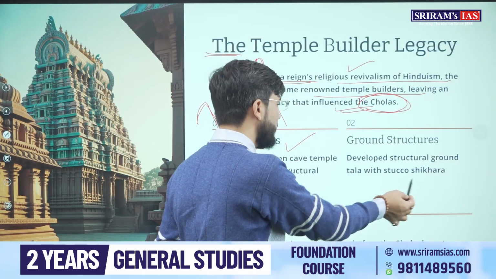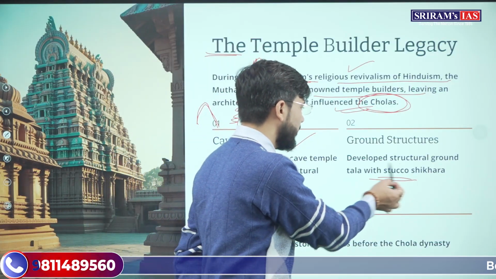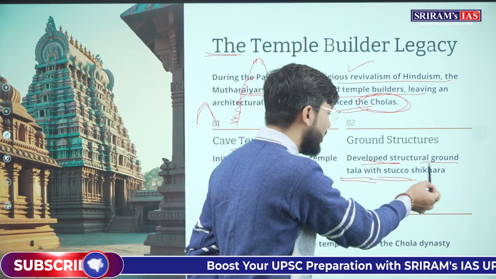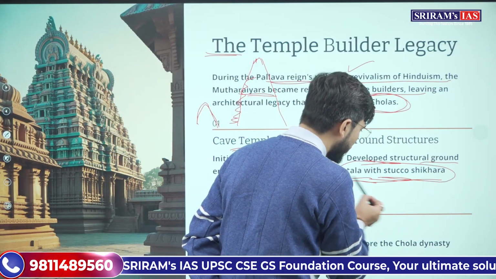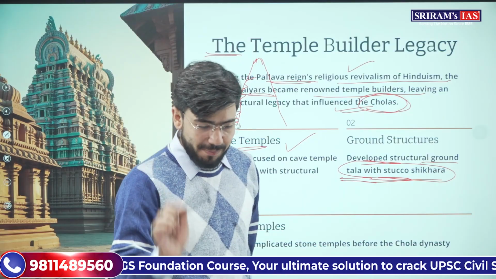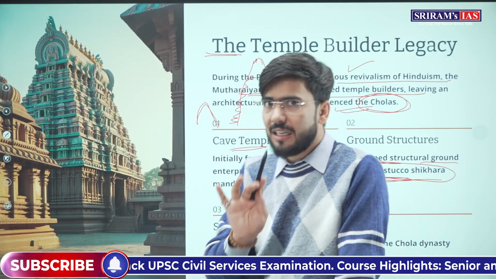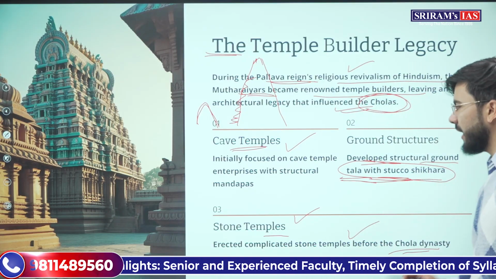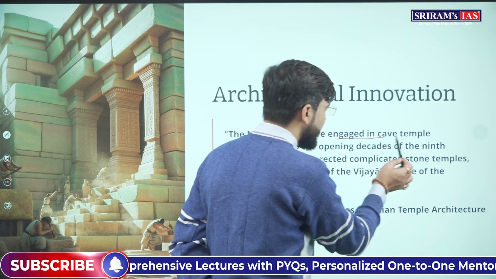चलो, one more thing which you need to remember, that this shikhara in Dravidian architecture which we find is developed at the ground, with the ground tala, with stucco shikhara. This stucco shikhara or the ground tala is specifically attributed to the Mutharaiyar dynasty. बस ये एक फैक्ट है जो याद रखना है Dravidian architecture से related. They developed some of the stone temples before the Chola dynasty, and then Cholas will take the Dravidian architecture to its heights. Understood? Chalo. One more thing which you need to remember is that they engaged in cave temples.